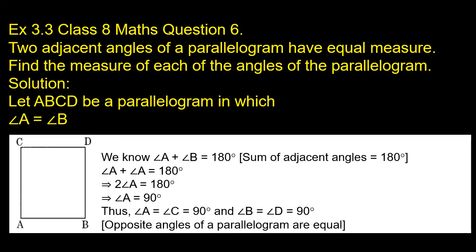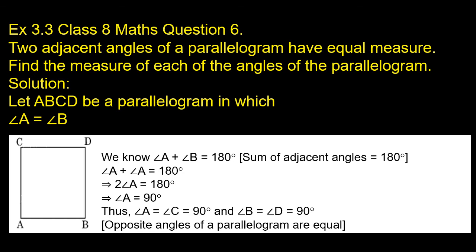Children, this is the sixth problem of your exercise 4.3. Two adjacent angles of a parallelogram have equal measure. Find the measure of each of the angles of the parallelogram. Two adjacent angles of a parallelogram have equal measure. Find the measure of each of the angles of the parallelogram.